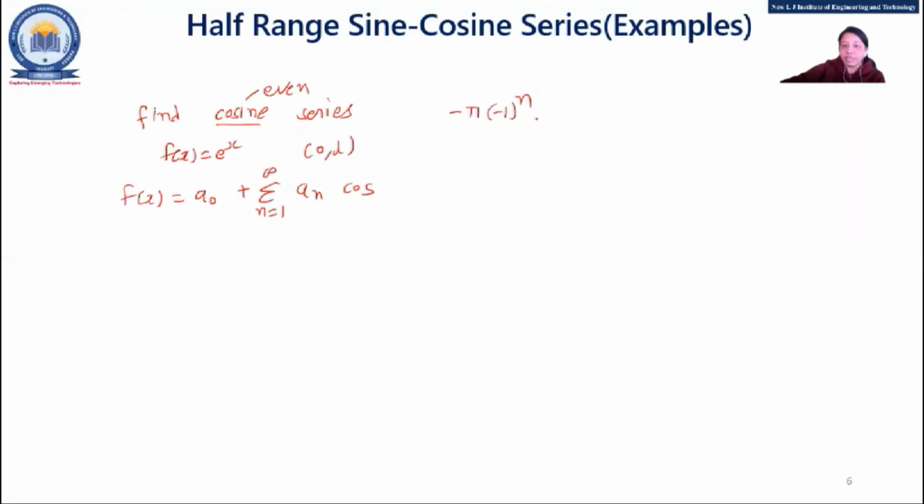So this thing is what? You can write minus 1, that is pi, and minus 1 raised to n. So this is minus 1 raised to what? Default 1. So you can write it as pi minus 1 raised to n plus 1. Now is it clear? Those who have asked the question, 19 number, Dhruv, is it clear?